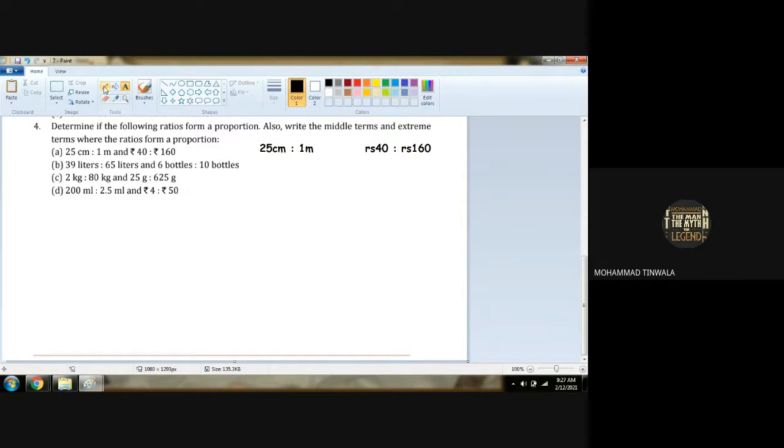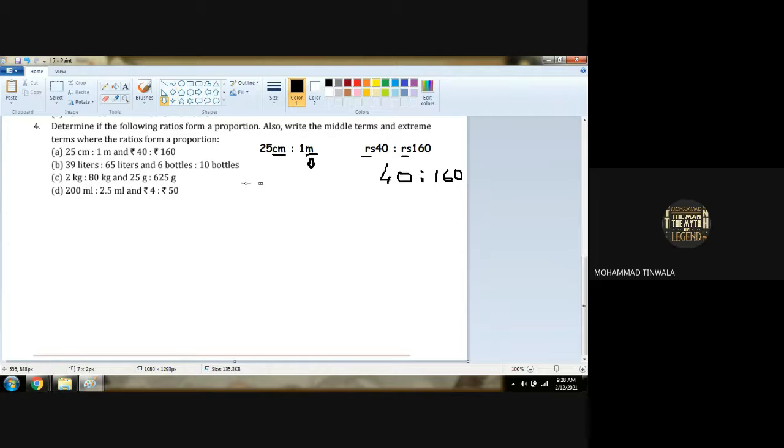Now, for finding the ratio, whatever our terms are, we don't care. But while finding the ratio, the unit should be the same. Our rupees are the same, so there is no problem. We can write 40 is to 160. Am I right? But centimeter and meter are different units. Yes or no?